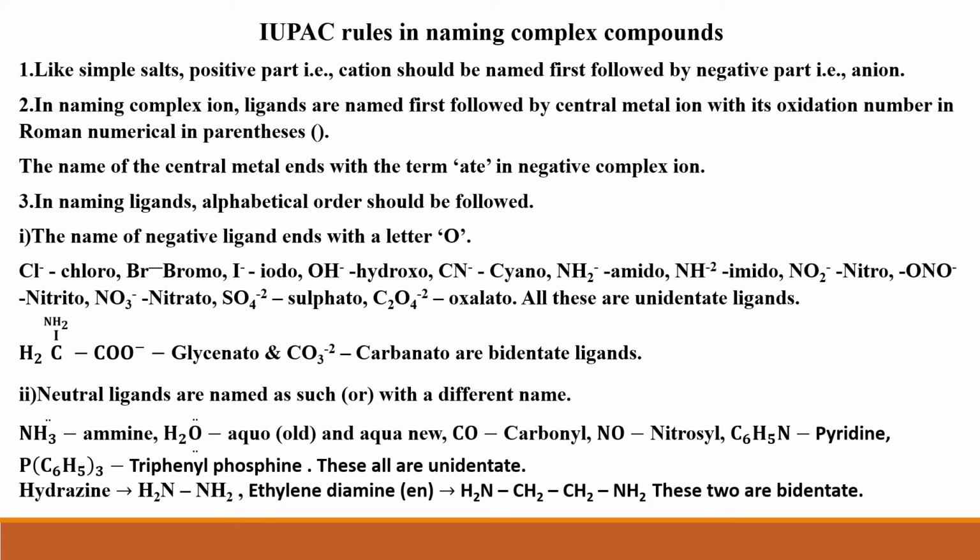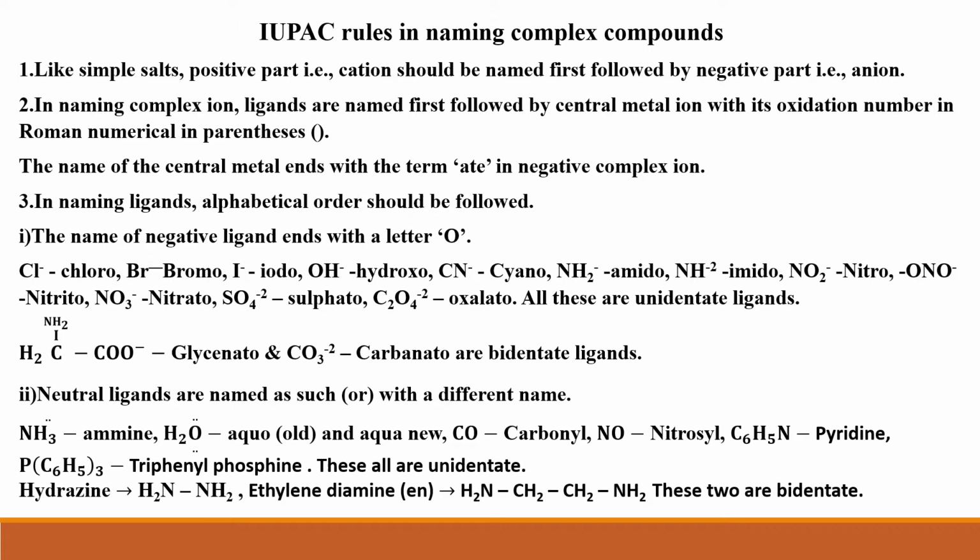Next, second rule, neutral ligands. If there are neutral ligands, they are named as such or with a different name. For example, NH3 is ammine. H2O, students, was called aquo in the olden days.